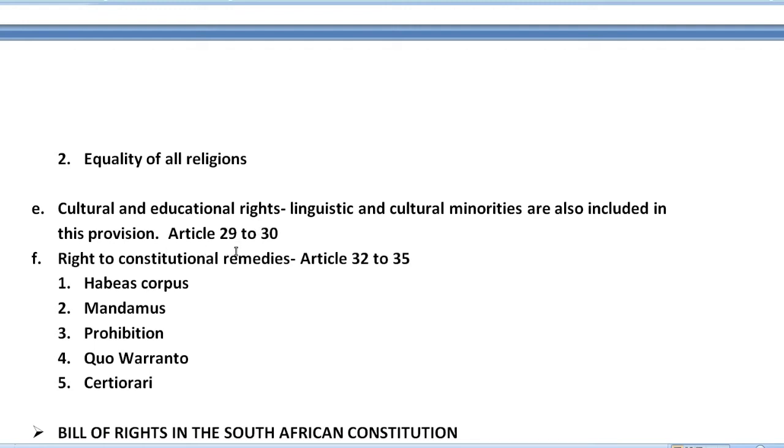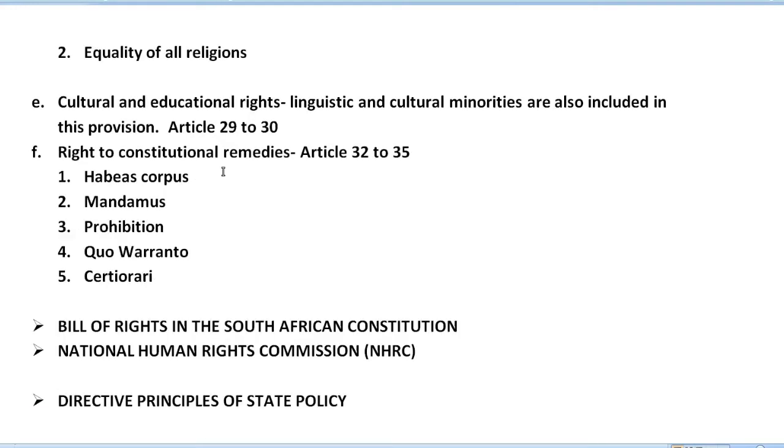So here our main motive under this right is the protection of language and culture of minorities, even the right of minorities to establish educational institutions. Now the last, the sixth right which we have is the right to constitutional remedies, and it is Articles 30 to 35. Here we have some subheadings which make this right a very important right.